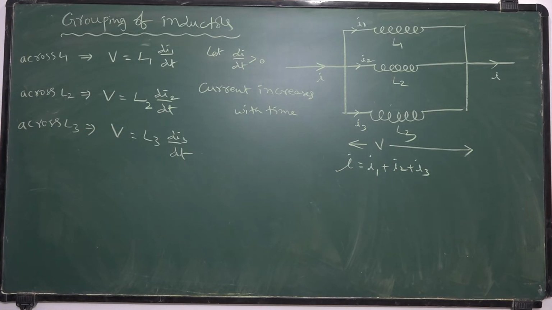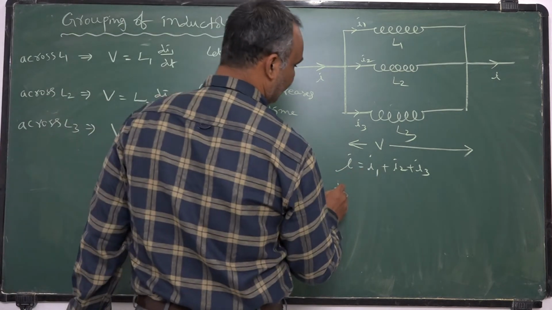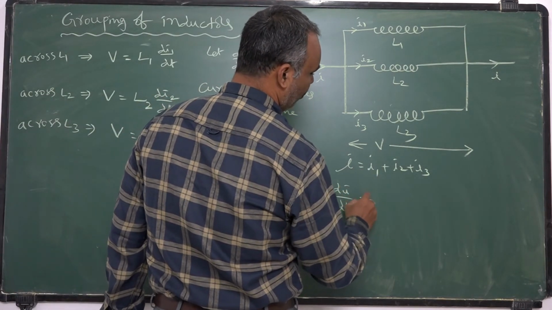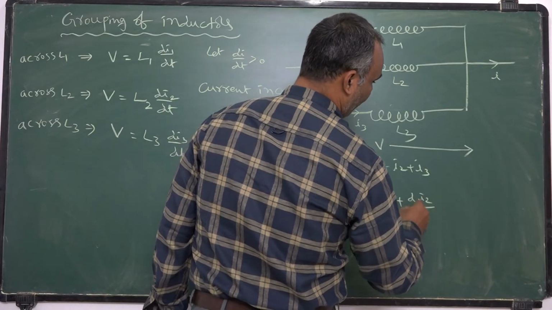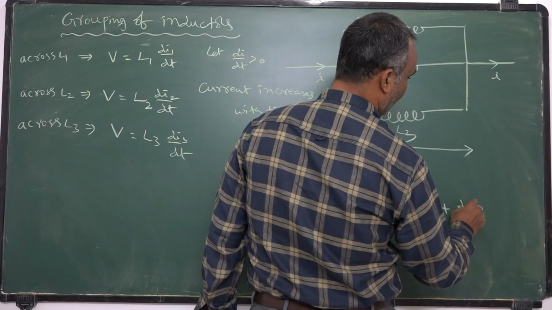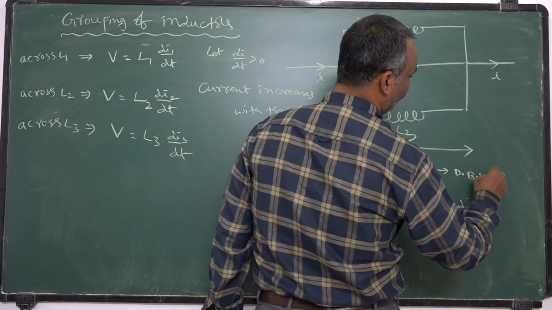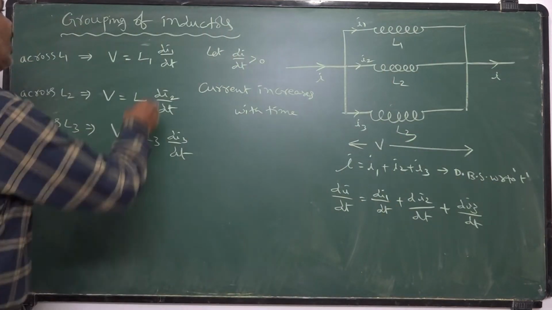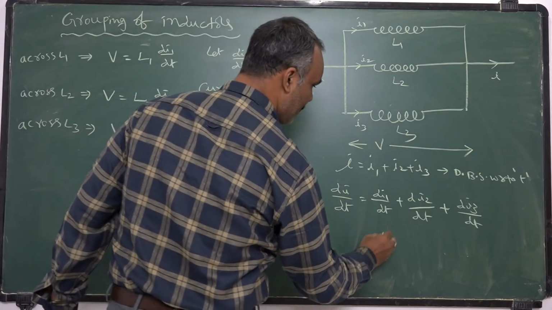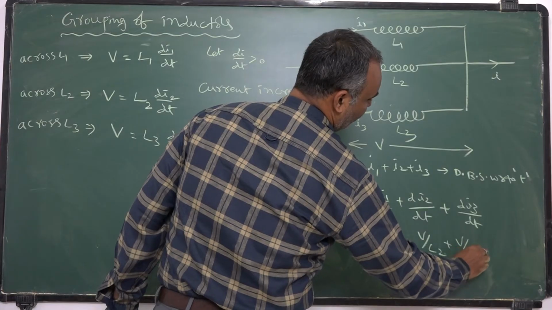Now we need to combine these three equations. If you differentiate I = I1 + I2 + I3 on both sides with respect to t, you get di by dt equal to di1 by dt plus di2 by dt plus di3 by dt. di1 by dt means V by L1, then V by L2, V by L3.